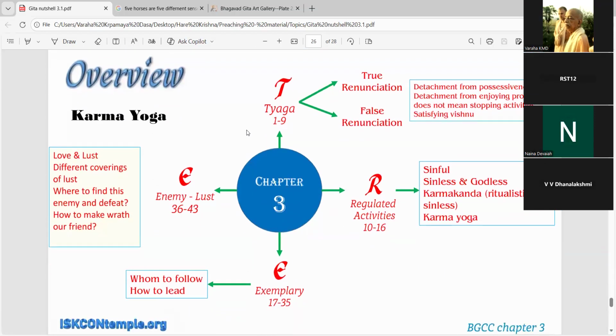So, a quick summary. We are talking about Karma Yoga, which is the third chapter of Bhagavad Gita. Love and lust, different coverings of lust, where to find this enemy and defeat it, and how to make wrath our friend. T stands for Tyaga, true renunciation and false renunciation. Detachment from possessiveness, detachment from enjoying propensities does not mean stopping activities. Satisfying Vishnu is the one which will give us the final, ultimate peace. R stands for regulated activities, like we discussed, and E is exemplary, whom to follow, how to lead.